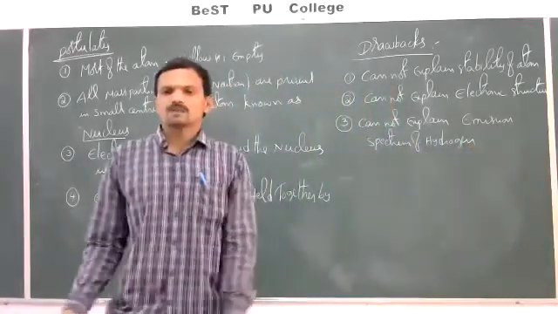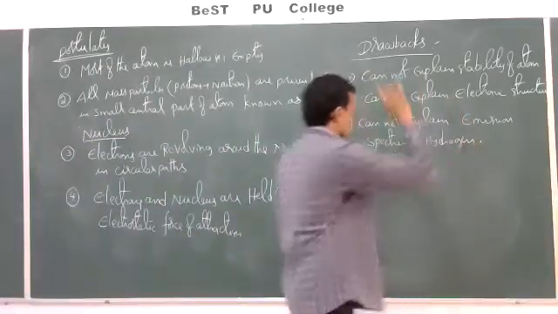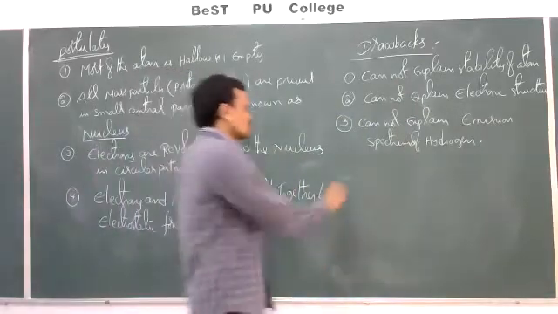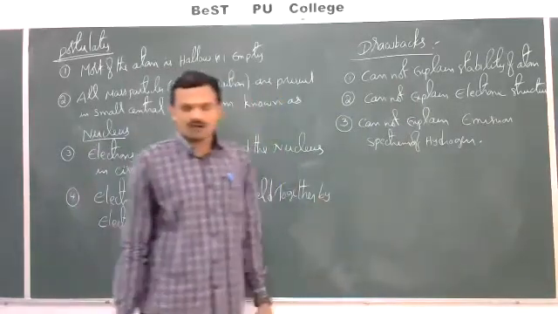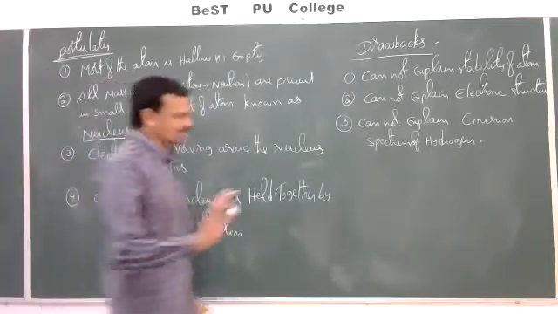This theory cannot explain the emission spectrum of hydrogen. What is meant by the emission spectrum of hydrogen? Further we'll discuss, I'll just tell you briefly here now. According to this theory, when electrons are revolving around the nucleus, according to classical physics,